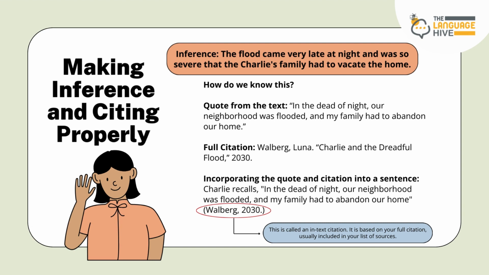Inference: the flood came very late at night and was so severe that Charlie's family had to vacate the home. This is called an in-text citation. It is based on your full citation, usually included in your list of sources.